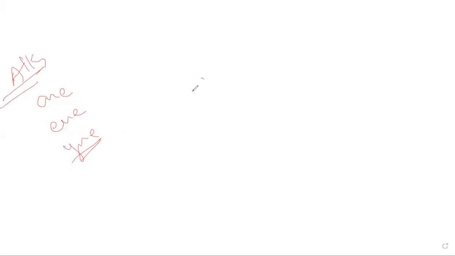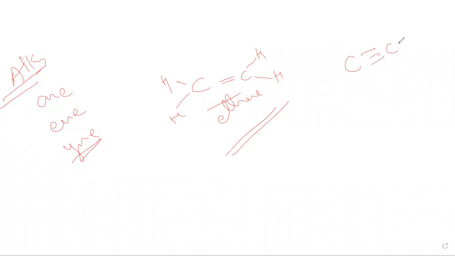Based on that, ethene has a carbon-carbon double bond, with two bonds used, and 3 and 4 taken by hydrogen. The name of the compound is ethene, an alkene. If we consider a triple bond, carbon with one hydrogen each satisfies the valency of 4. Then the name of the compound is ethyne, an alkyne.